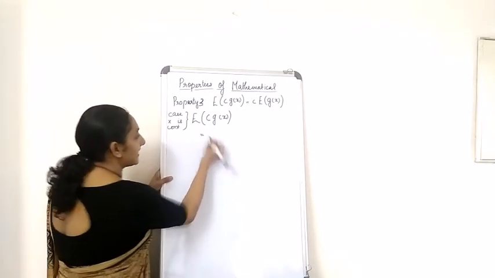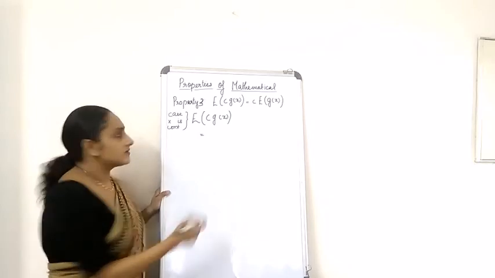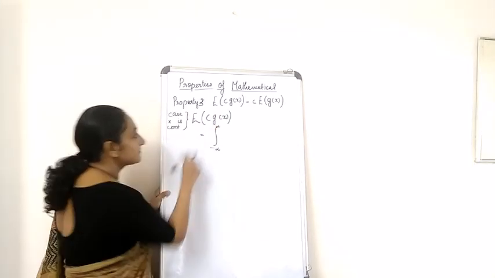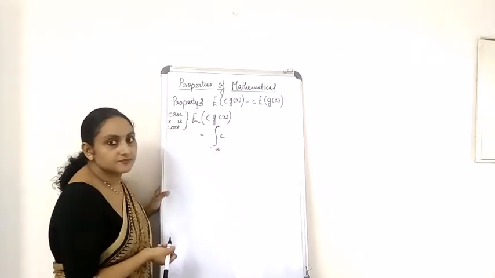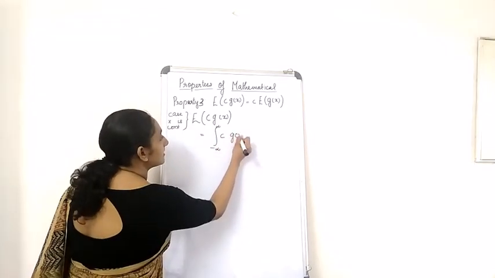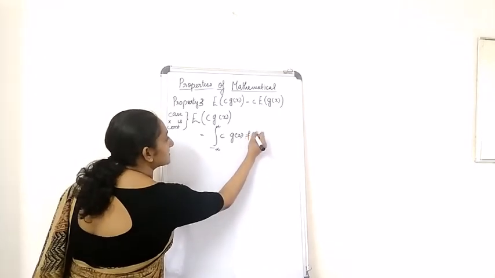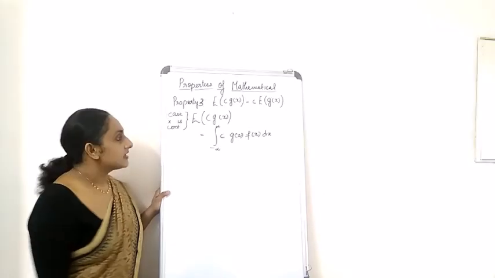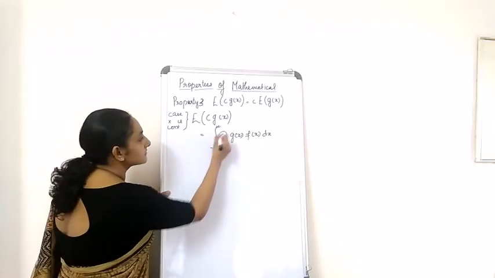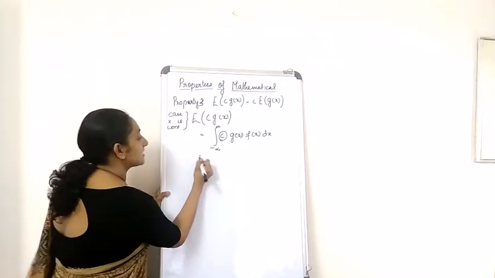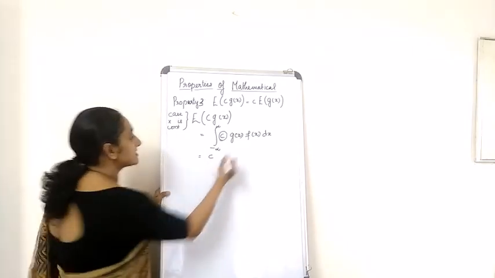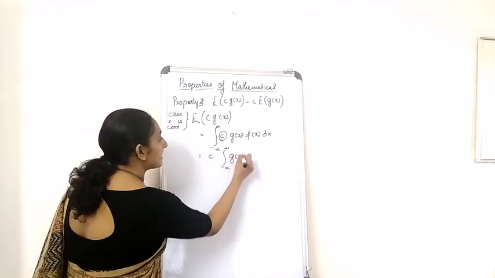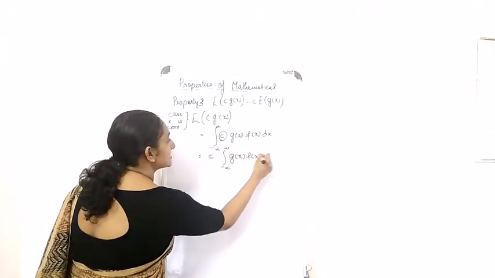So you can write this as, when x is continuous, integral minus infinity to infinity c g of x f of x dx. Right. Now, what about c? c is a constant, so you can take c outside. c times integral minus infinity to infinity g of x f of x dx.